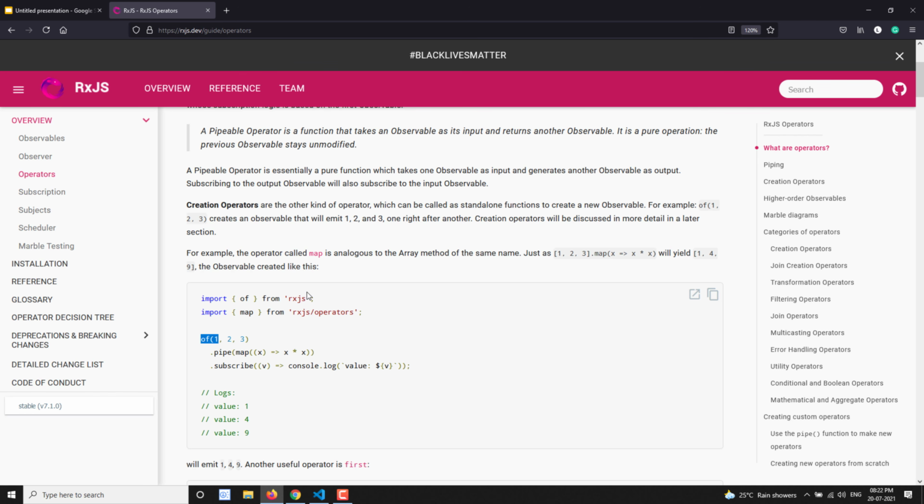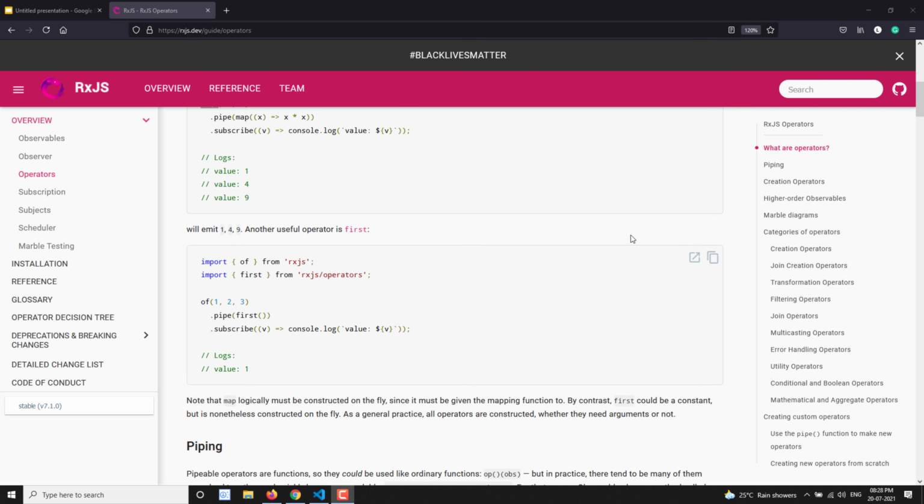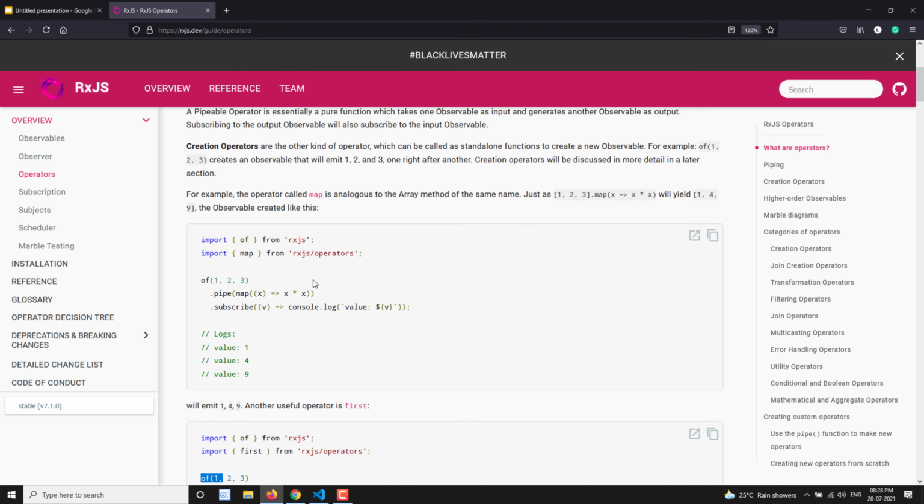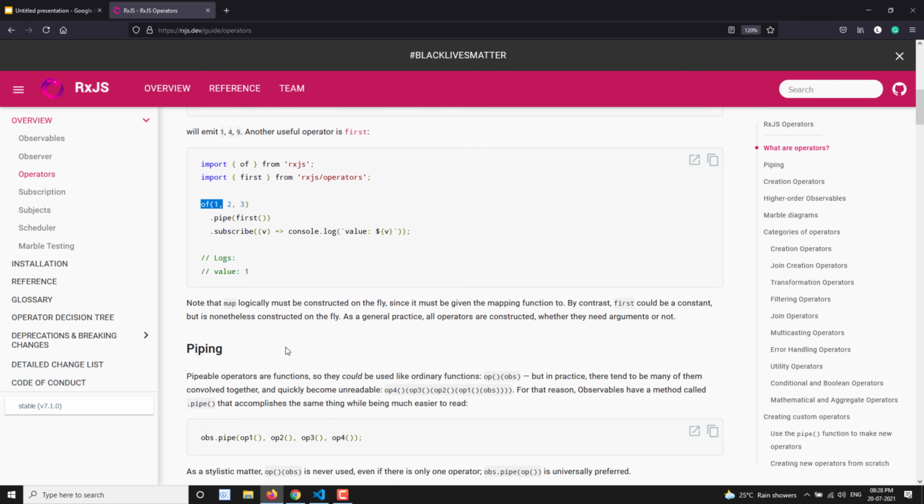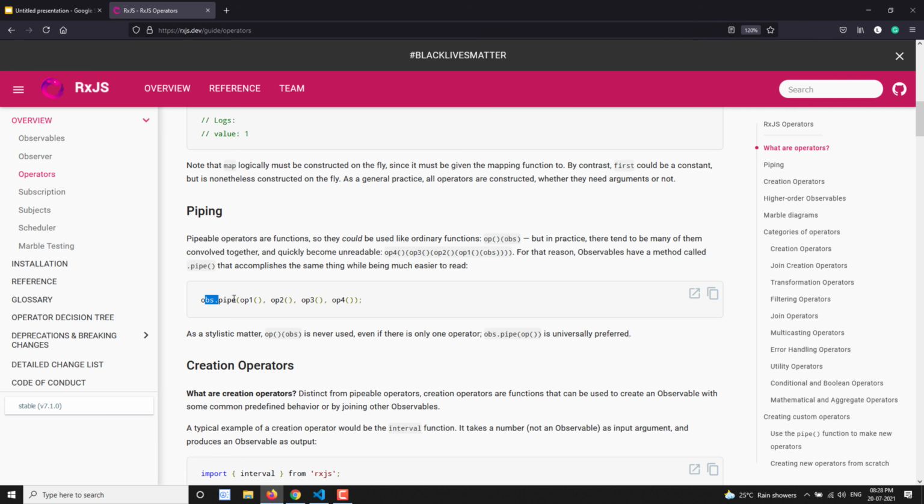If I zoom in, yes, of, from, like this. Here, this is the of operator, and these are the creation operators, as we have already seen. Now let's come down to the piping operators, the pipeable operators. These are the main things. We have already seen that pipe is a method which will combine all the operators.